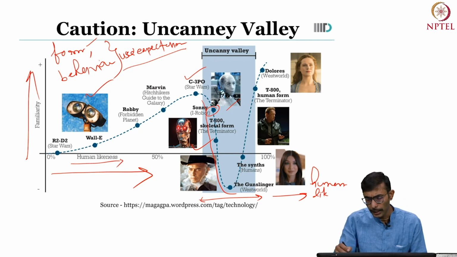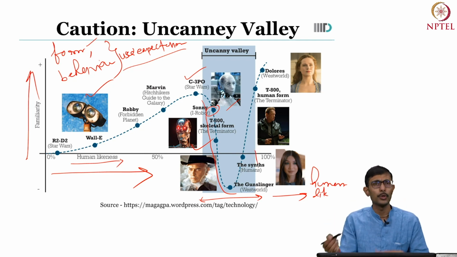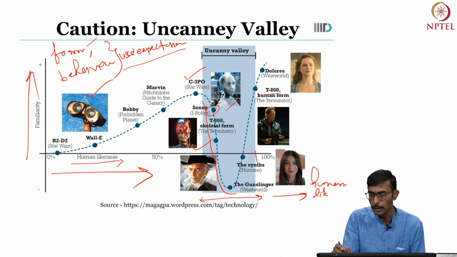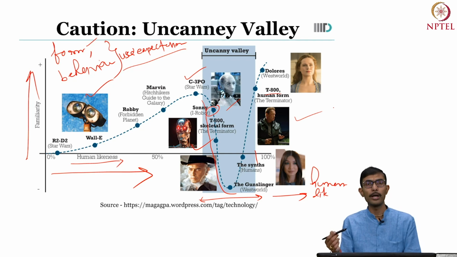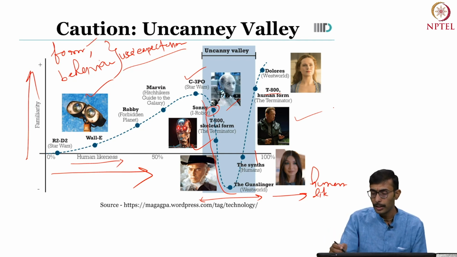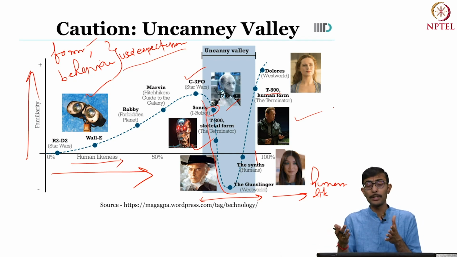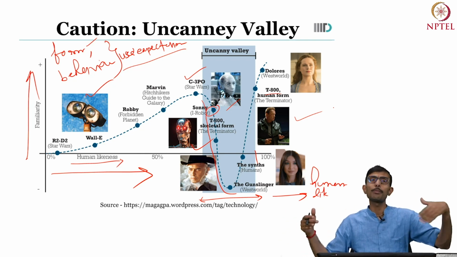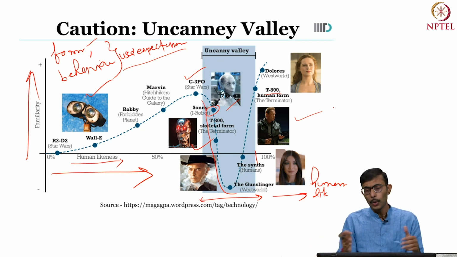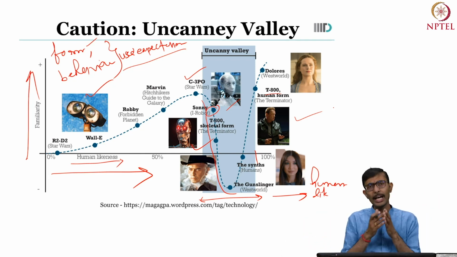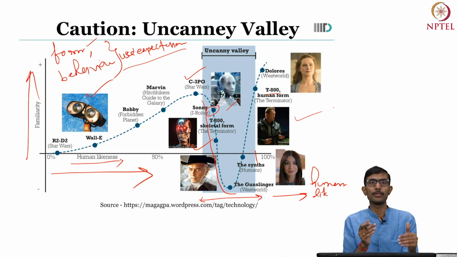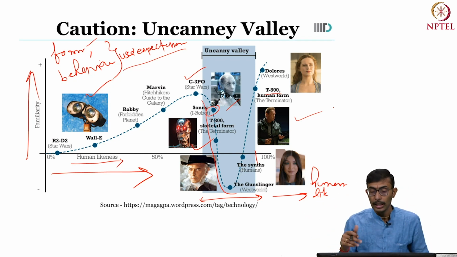But then suddenly, as we cross a particular threshold, 90% or whatever, something that is very close to human, for example this character played by Arnold Schwarzenegger in this case, and of course Dolores in Westworld, what is happening? With this, the likeness has increased a lot, and at the same time the familiarity or the popularity has also increased a lot. One simple thing: they are looking very much like humans and they are behaving very much like humans. It's as simple as that. There is a very good match with the expectations of the users. If they are going to look like humans, they are going to behave like humans, and that is how they are behaving in this particular case.